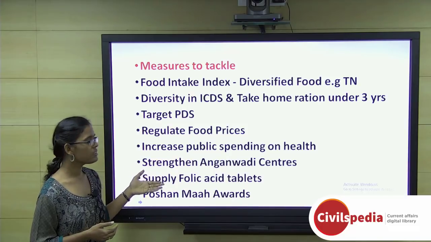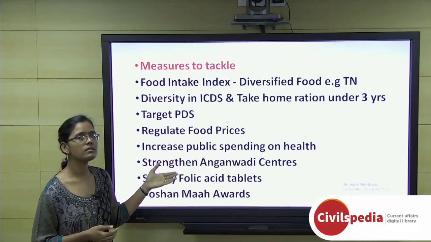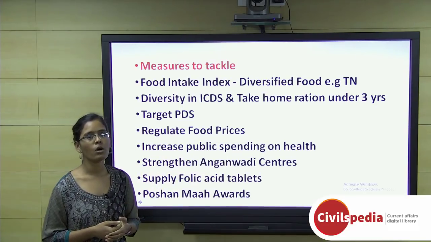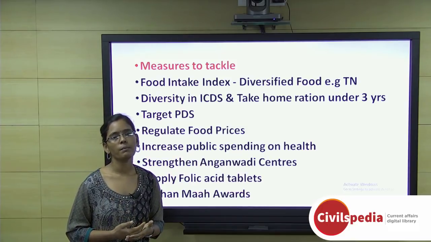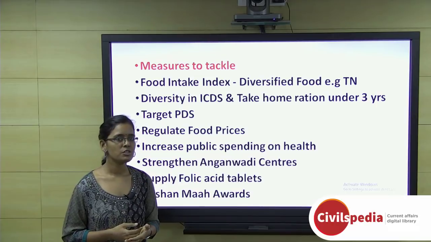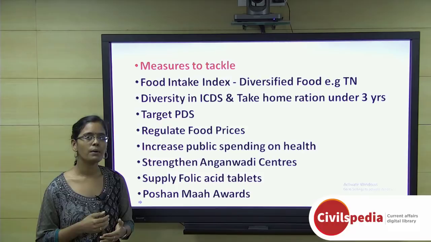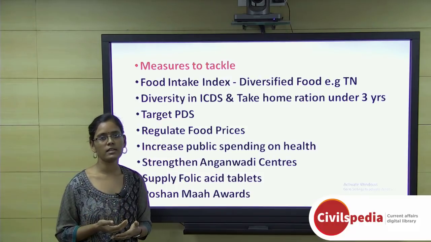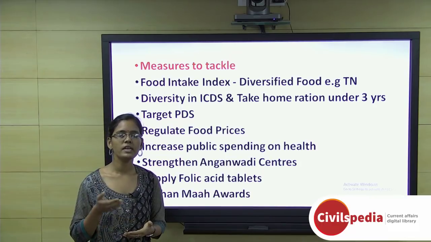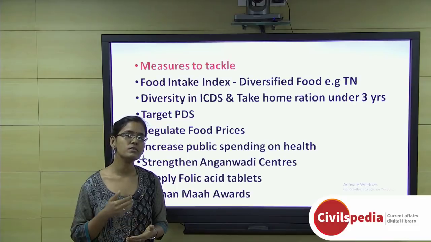And apart from this, supplying folic acid tablets through Anganwadi workers is one of the easiest ways to handle the malnutrition problem. Apart from that, we have recently initiated the Poshan Maah awards, giving awards to the Anganwadi workers who are performing very well. That shows that India is taking good steps towards addressing malnutrition. But each state's malnutrition challenge is different, so we cannot have one size fits all. We need to analyze each state's needs and give solutions accordingly, which is the pressing need of this malnutrition challenge.